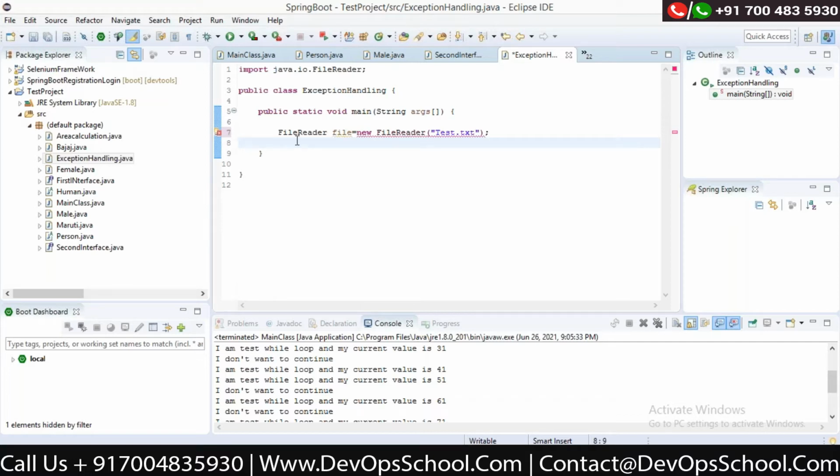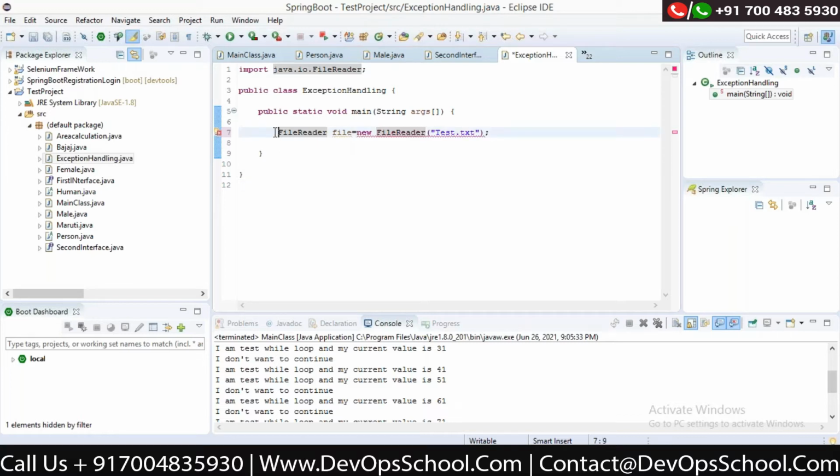See, what I'm trying to do here is, I've written FileReader file = new FileReader. I'm trying to read a file. There's nothing wrong with this, right? But still I'm getting an error. Okay, it is not an error basically. It is a checked exception.